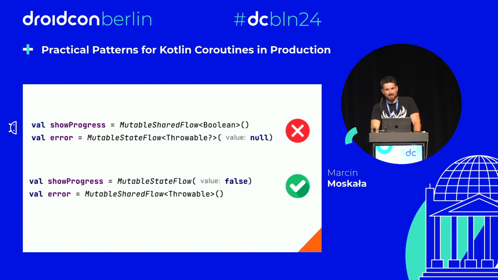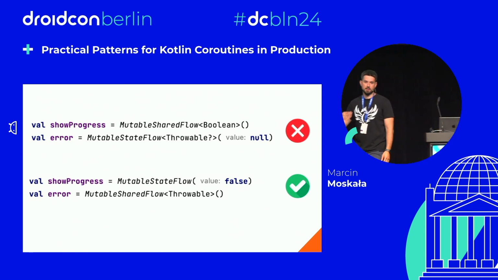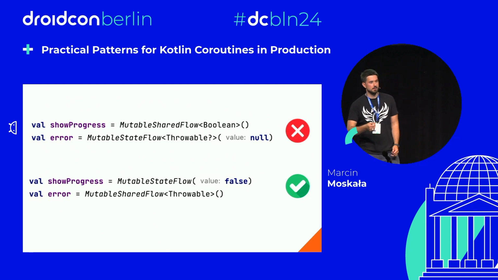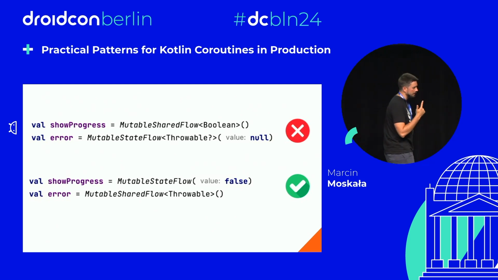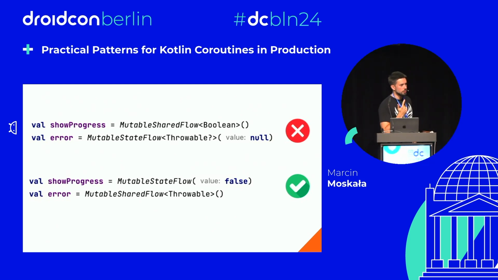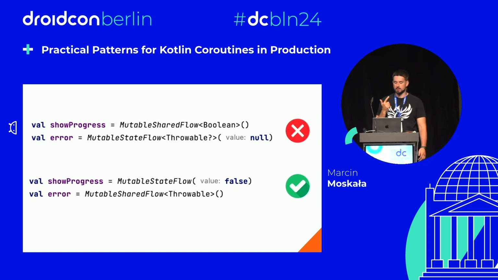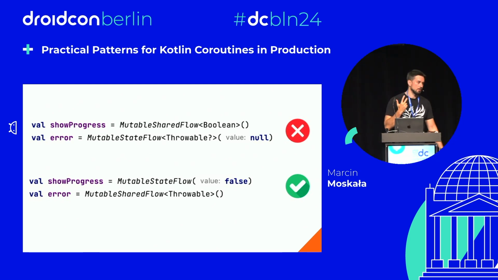There are actually a couple of differences. Generally speaking, StateFlow is a lot like SharedFlow. It even implements the same interface. But first of all, it is conflated, meaning that some updates can be lost. Second of all, it only emits a value when the value changes. If the value is the same, it's not emitting the value. And third of all, it always must have a value. So long story short, StateFlow is perfect for representing state.